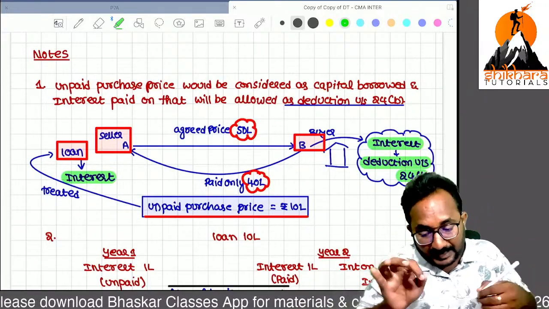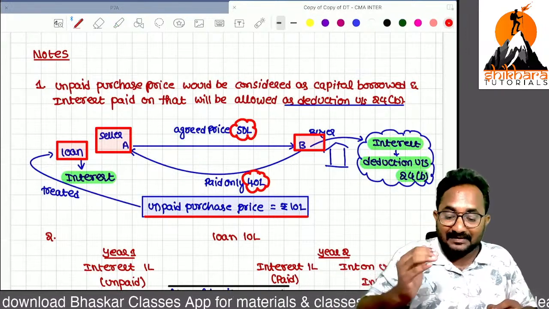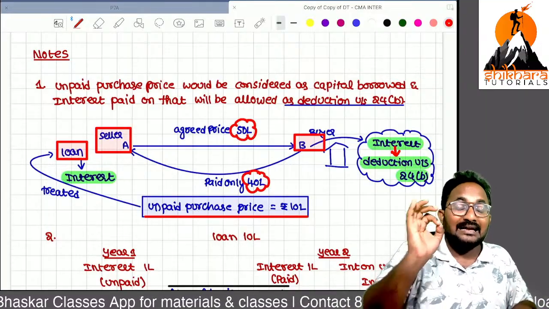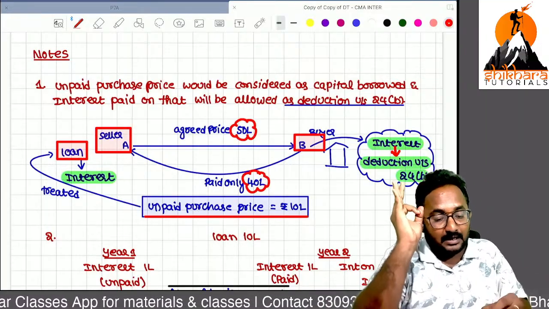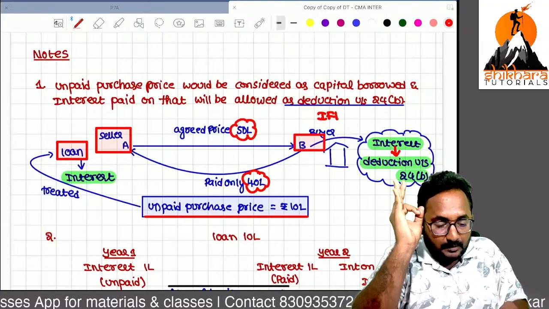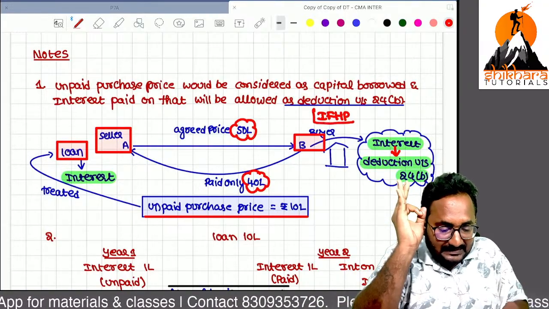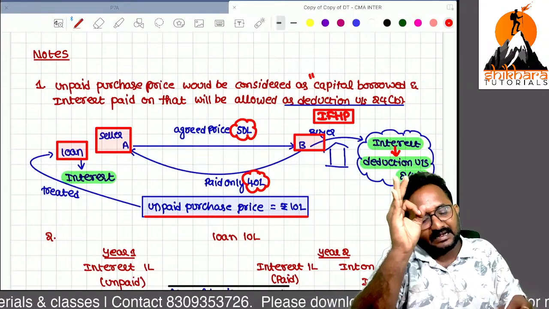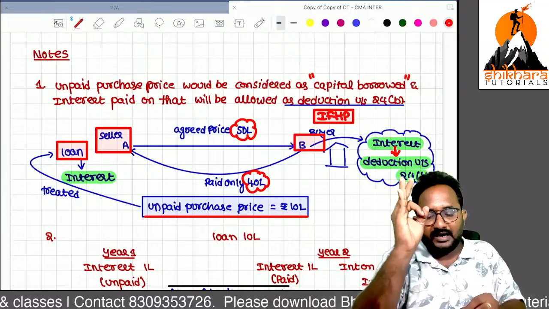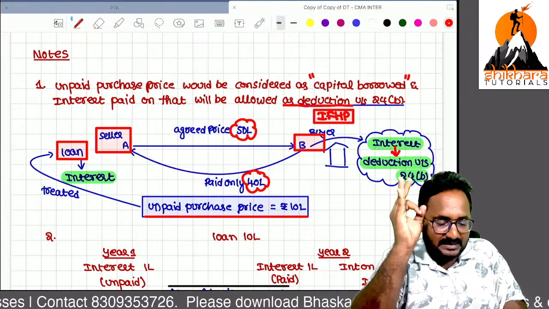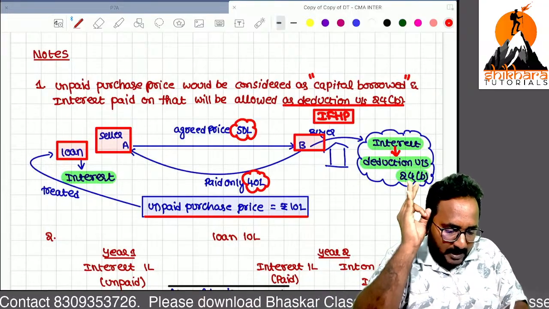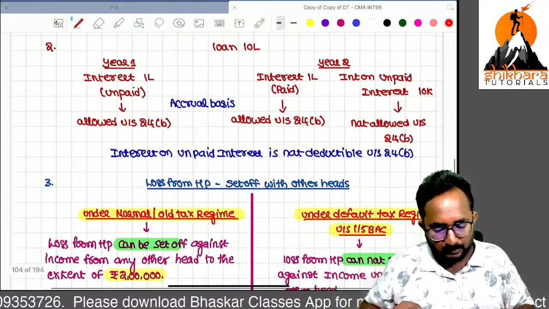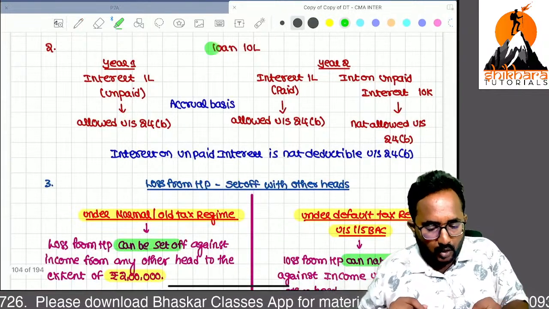The unpaid purchase price is treated as a loan for purchase purposes. On this loan, any interest that the buyer pays can be taken as a deduction while calculating income from house property. The unpaid purchase price is treated as capital borrowed, and the interest paid on it is allowed under 24B only.